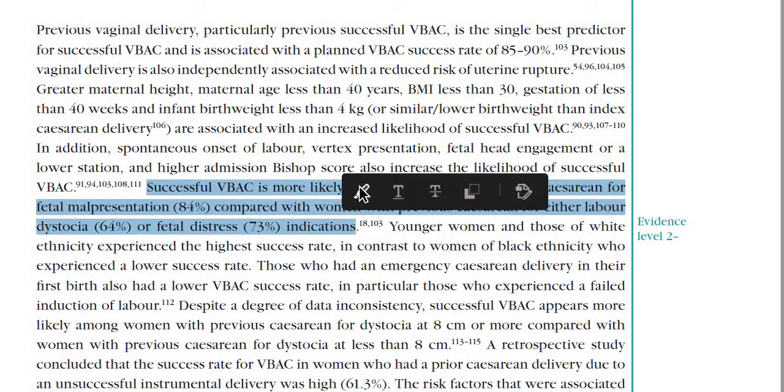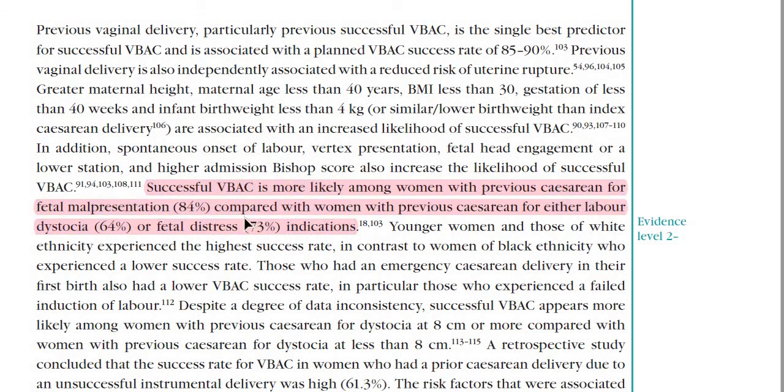We'll just go over these. The highest chance of success is if the previous section was done due to fetal malpresentation, like 84%. And if the cesarean section was done due to labor dystocia, where she didn't progress beyond a certain point, then the chance of success is going to be 64%.